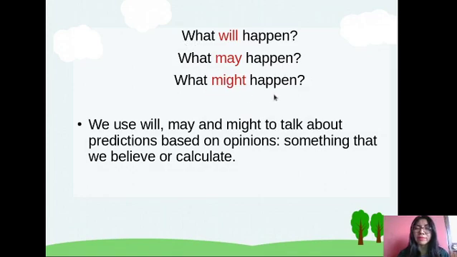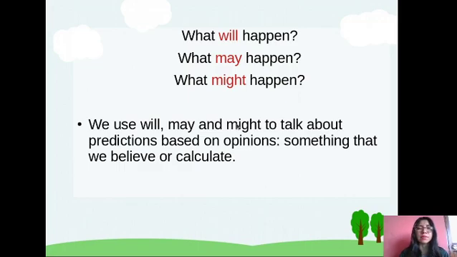What might happen? We use will, may, and might to talk about predictions based on opinions, something that we believe or calculate. Okay, it means that we can use those words in order to predict something for the future, but our predictions are based on opinions. It means something that we believe or calculate. So we are going to use that in order to predict something in the future based on our beliefs. Okay, so today we are going to check the difference between those words.